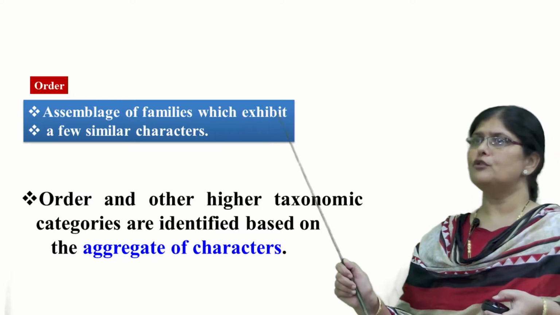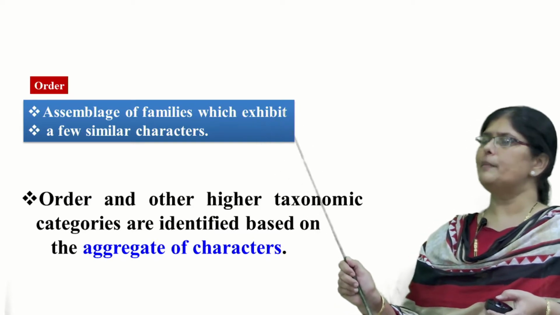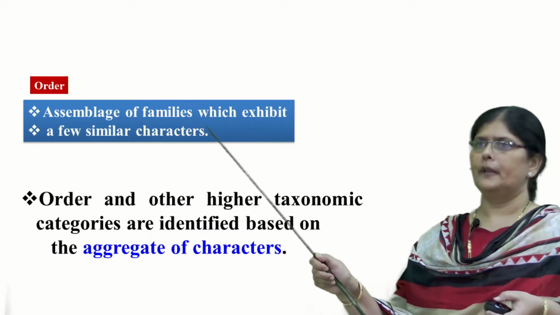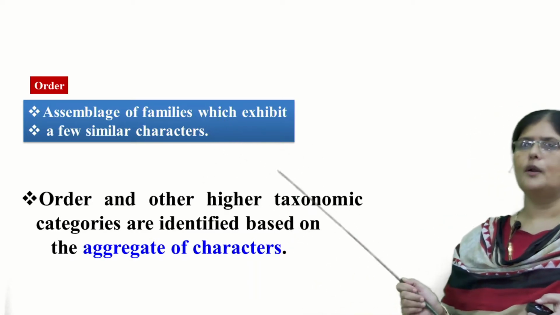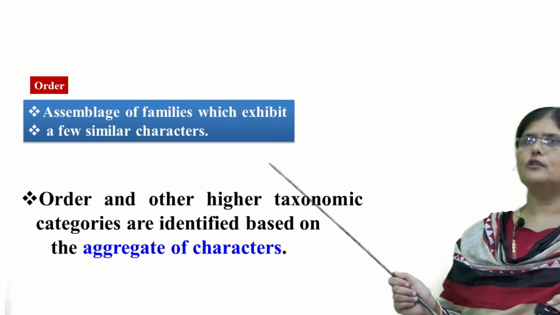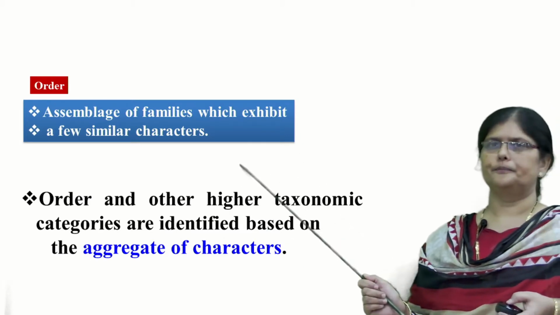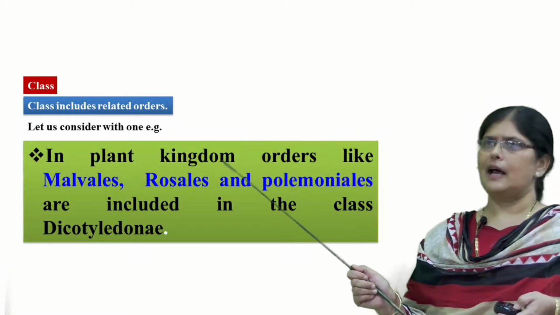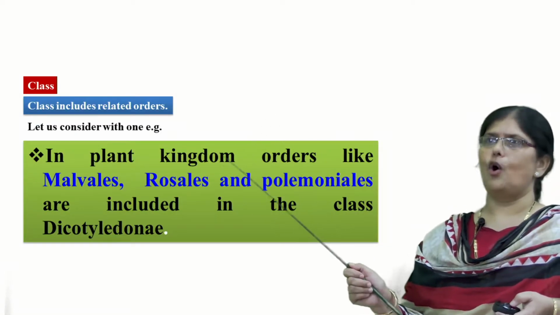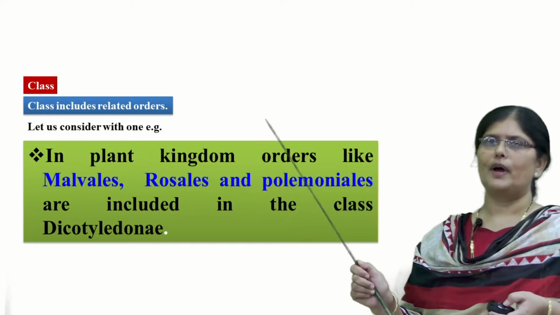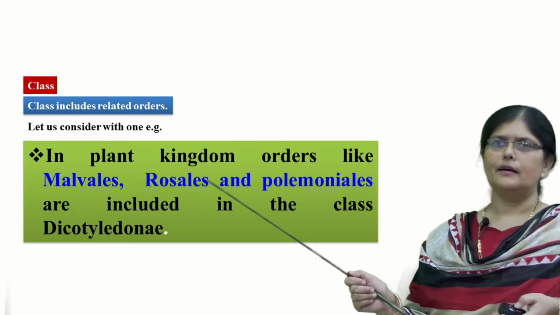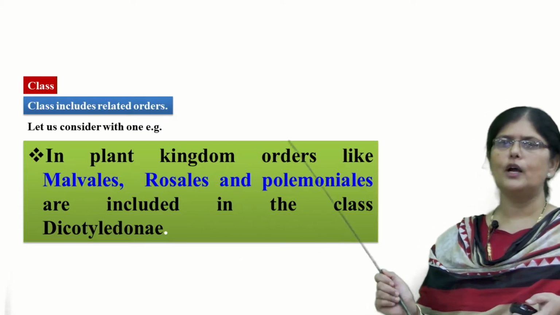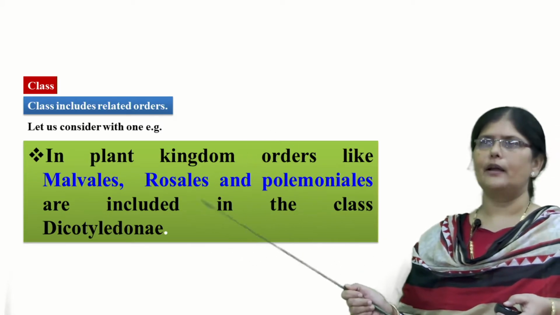An assemblage of families which exhibit similar characters is put into a taxonomic category called order. Order and other higher taxonomic categories are identified based on the aggregate of characters. Next, we have the class. Class includes related orders. Let us consider one example. In the plant kingdom, orders like Malvales, Rosales, Polemoniales are all included under one class called Dicotyledonae.